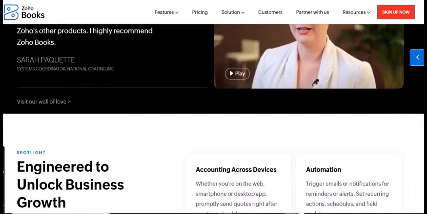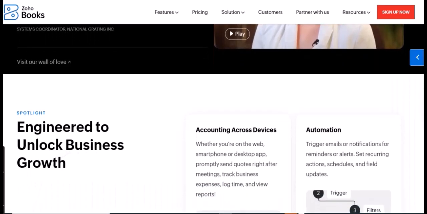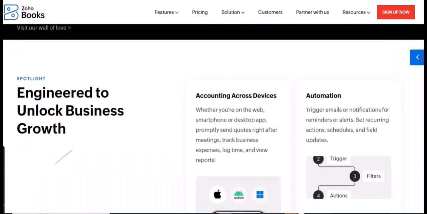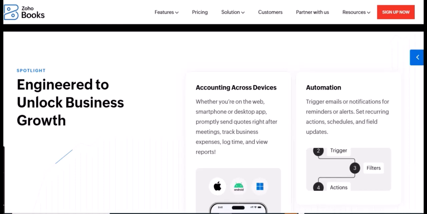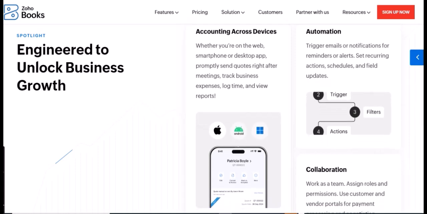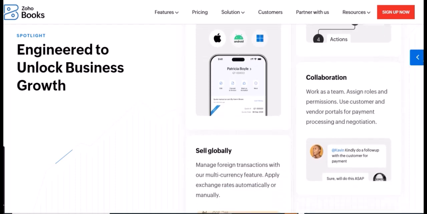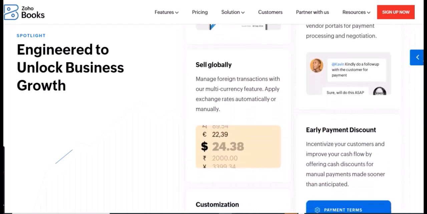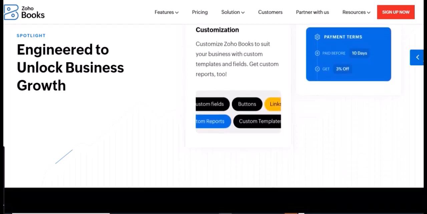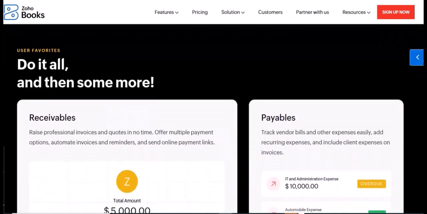1. The free plan, a solid starting point. Zoho Books offers a free plan, which is fantastic for sole proprietors, freelancers, or very small businesses just starting. However, the free plan has a significant limitation regarding multiple organizations. Organization limit. The free plan allows you to manage only one organization. This means if you have multiple distinct businesses, even if they are small, the free plan won't accommodate managing their finances separately within the same Zoho Books account. You would need to choose a paid plan to handle multiple entities.